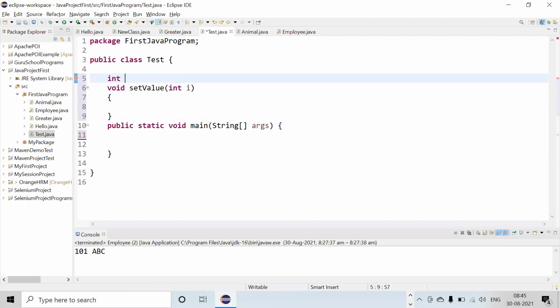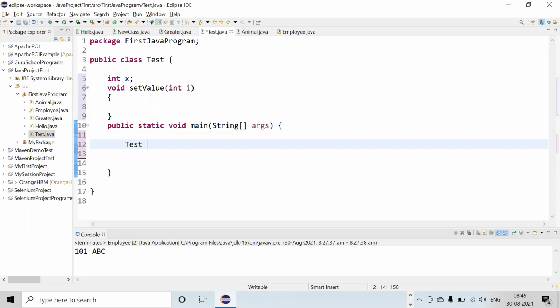Suppose first I will give you x. And then what I'm doing is creating one object, speed equal to new.